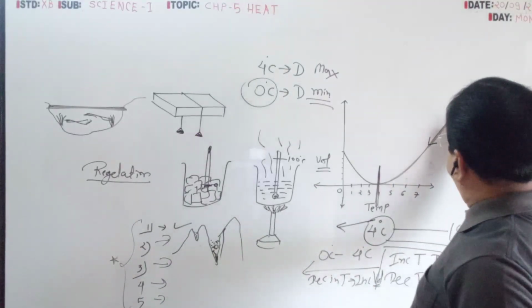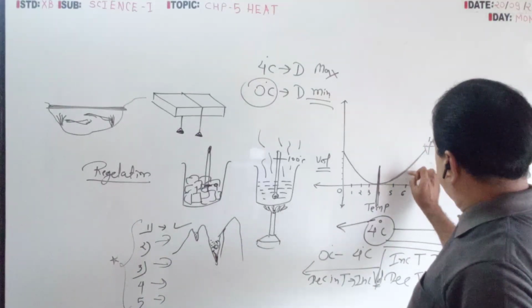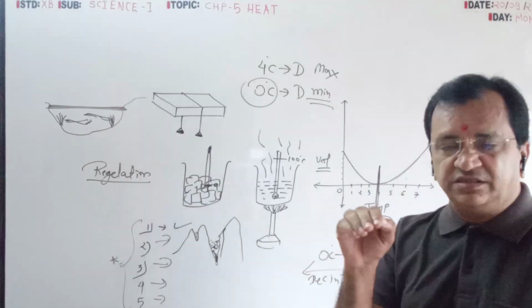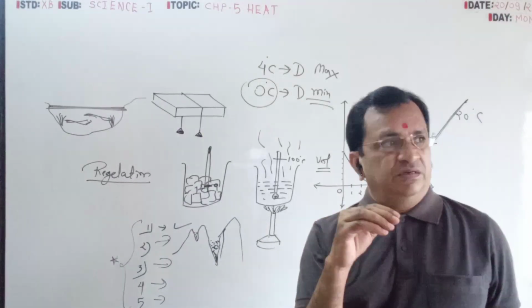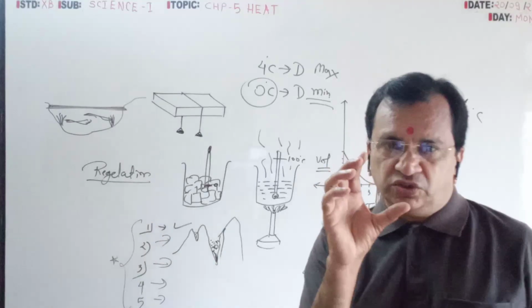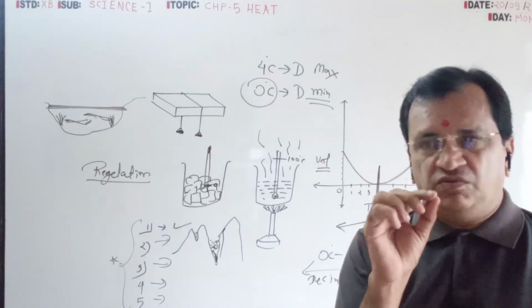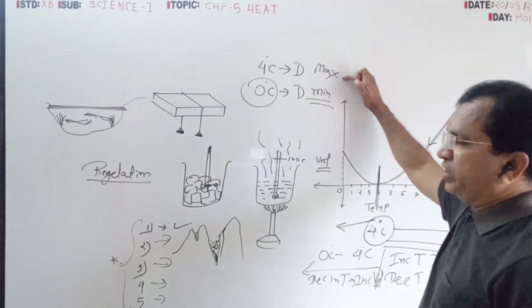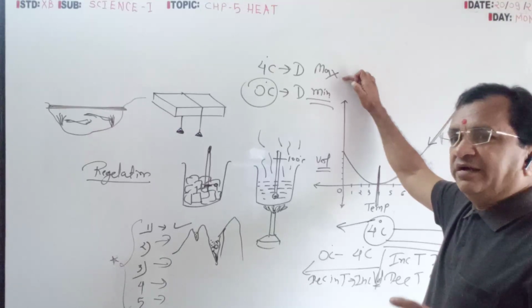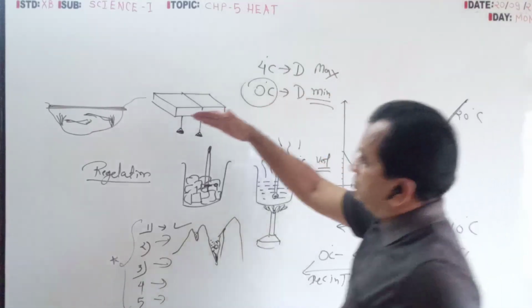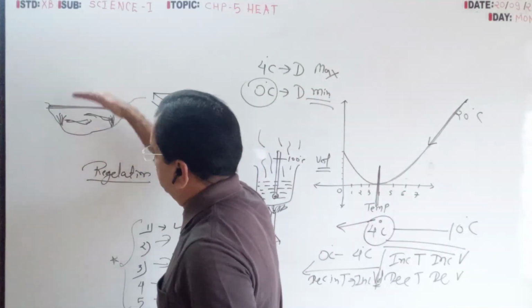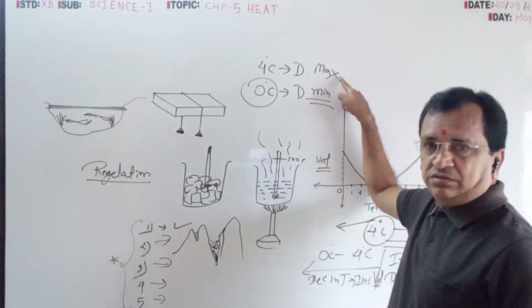When the temperature slowly goes on decreasing, volume also goes on decreasing. So at 4 degree temperature, density is maximum. So cold water goes down, density more.